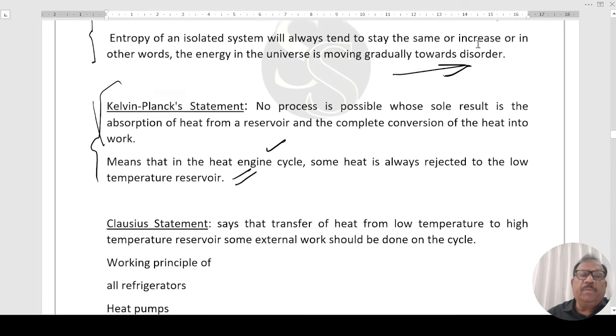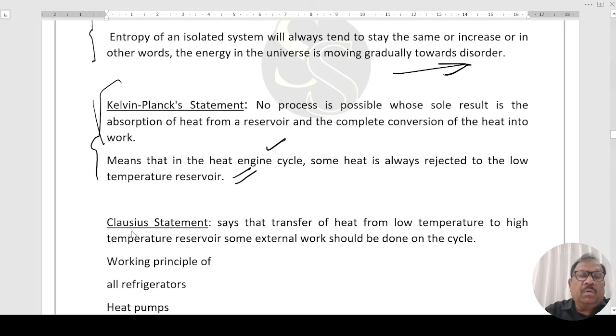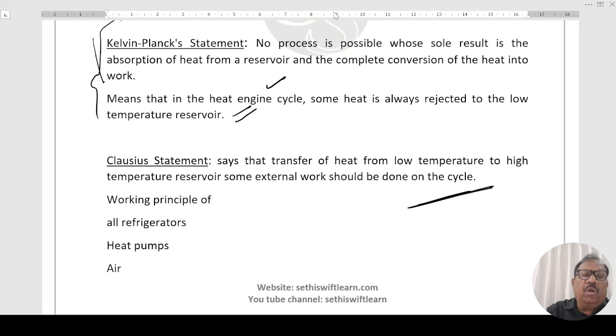Another statement, Clausius statement, says that for transfer of heat from a low temperature to a high temperature reservoir, some external work should be done on the cycle. This is applicable to all refrigerators, heat pumps, air conditioners, right?